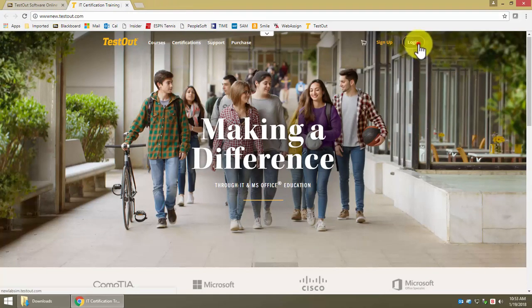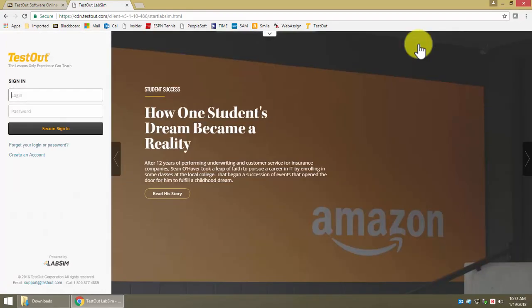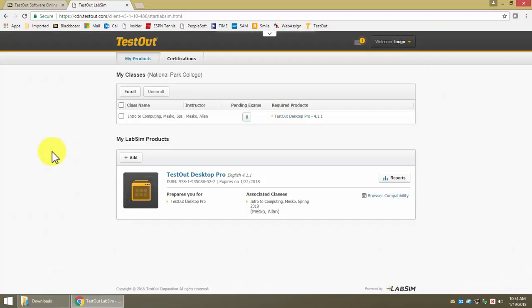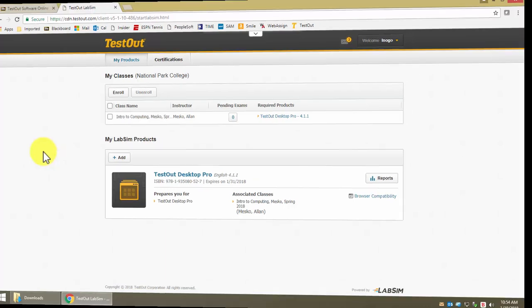So now I'm going to log in, and I use whatever login name I chose when I registered and whatever password I chose when I registered, and this should get me in. If that works for you, you have successfully completed your TestOut registration. Congratulations.